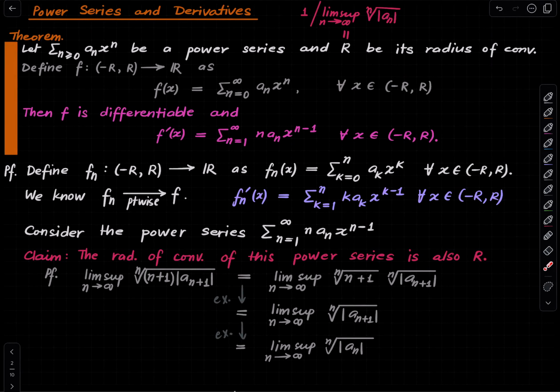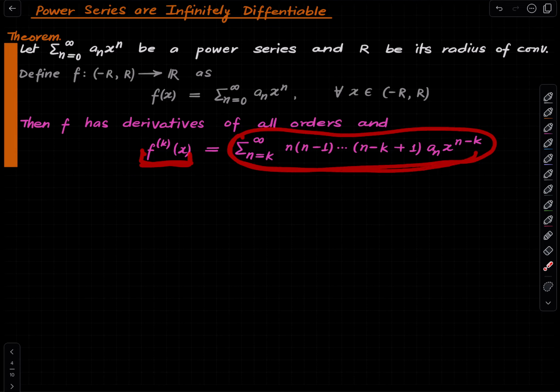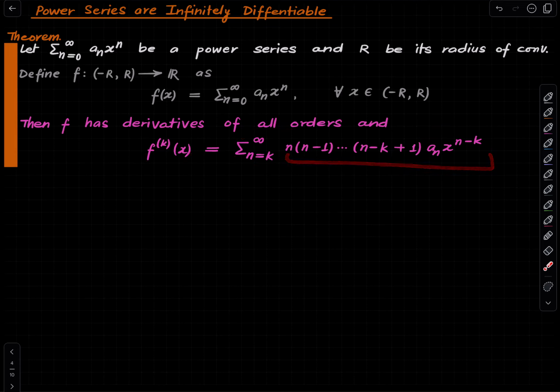Okay, let's just look at one more theorem and then we are done. It's actually a very important result. We have a power series. It has R as its radius of convergence. We define the function f as in the previous lemma. Then this function is differentiable as many times as you want, and you can compute the kth derivative just by differentiating each term k times and then summing up and forming this new power series.